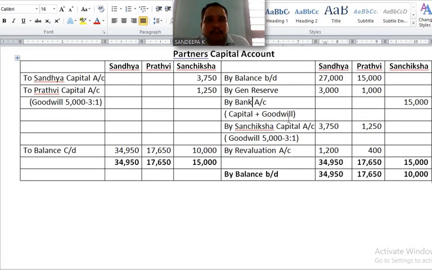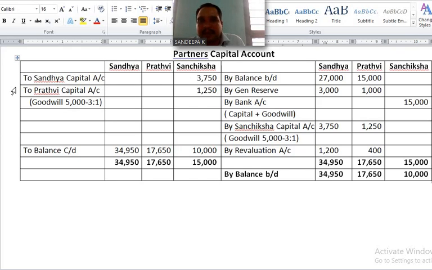Next, whatever amount brought by Sanchiksha as goodwill is distributed among old partners according to their sacrifice ratio. I already told you the sacrifice ratio is 3:1. Entry: first write in debit side. New partner's capital account debit to old partners capital account.